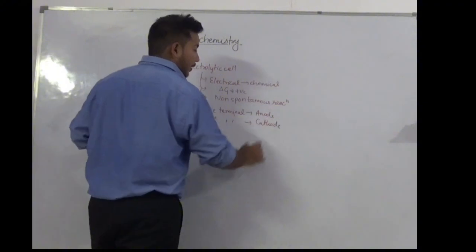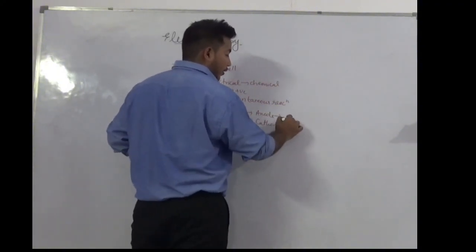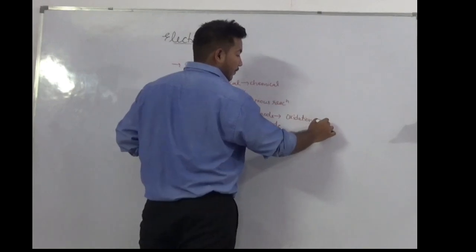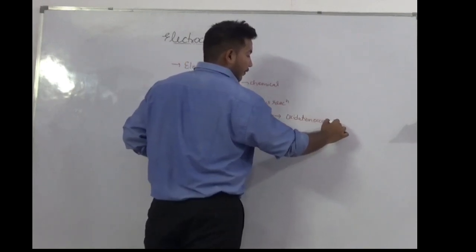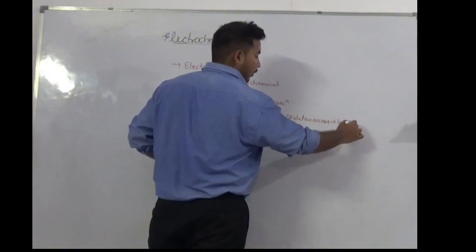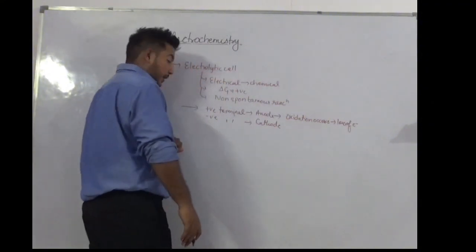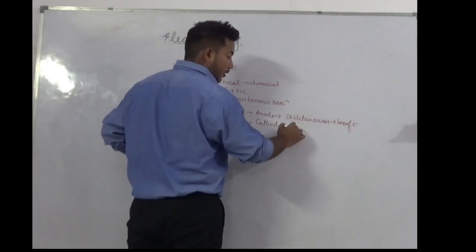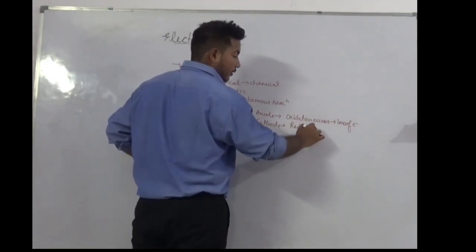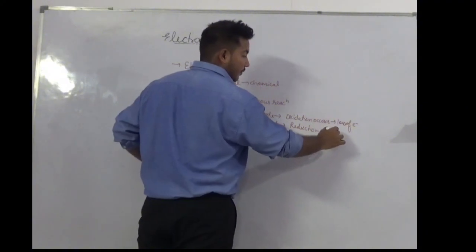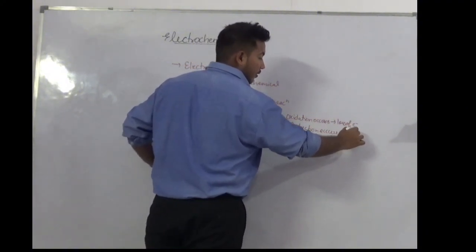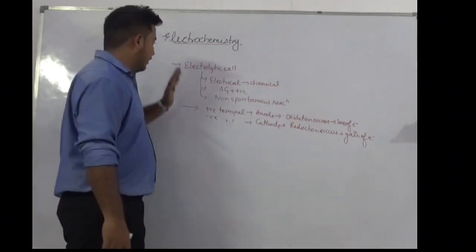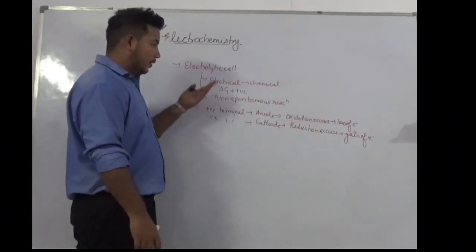Anode is the terminal on which oxidation occurs, which means loss of electrons. And the negative terminal is considered as cathode, the terminal at which reduction occurs, which means gain of electron. So these are the points we have discussed earlier.